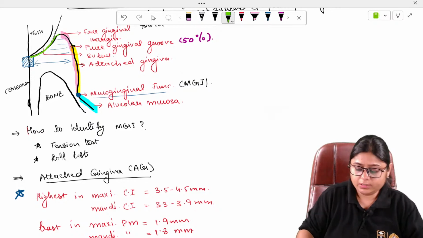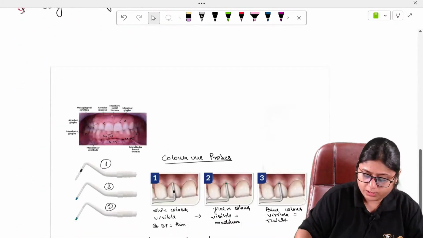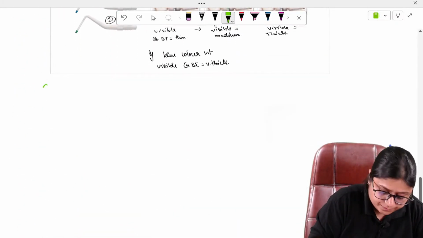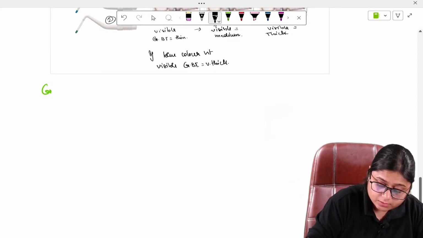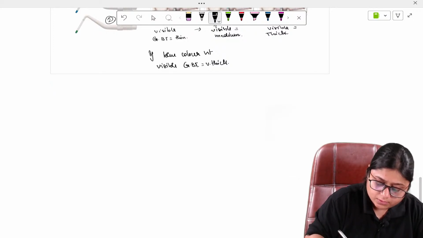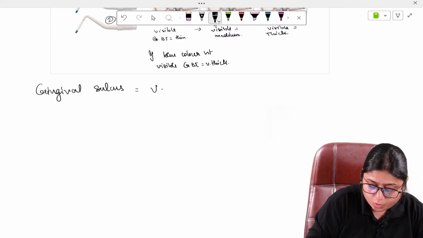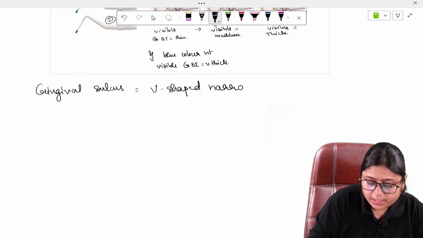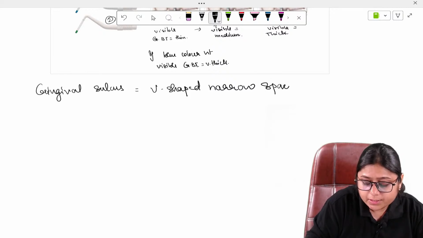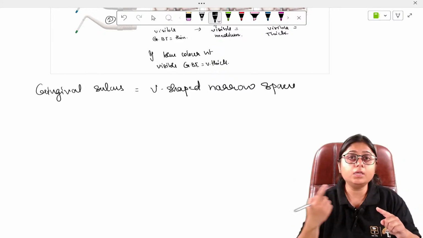What is the importance of this V-shaped space? Gingival sulcus is a V-shaped narrow space surrounding the tooth. Okay, it is surrounding the tooth.